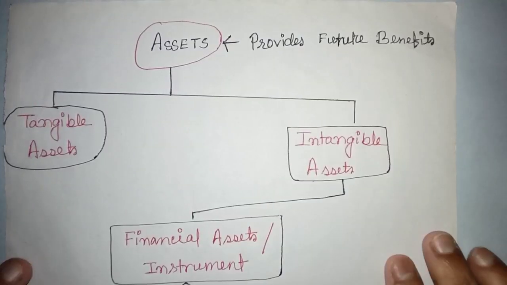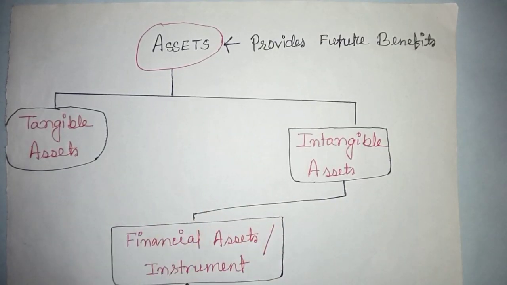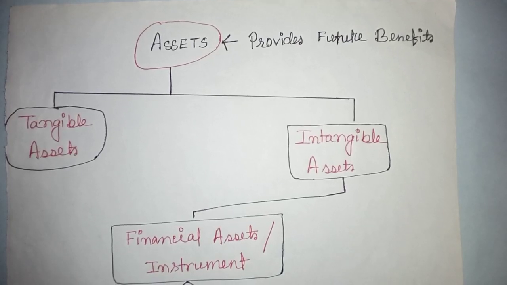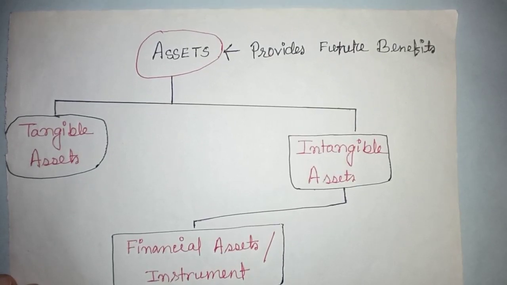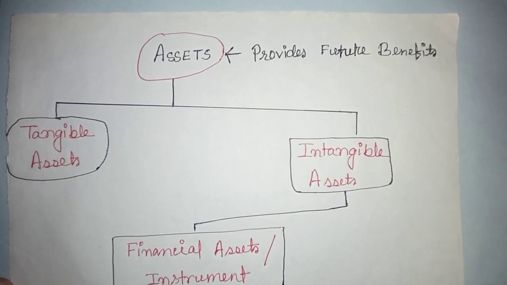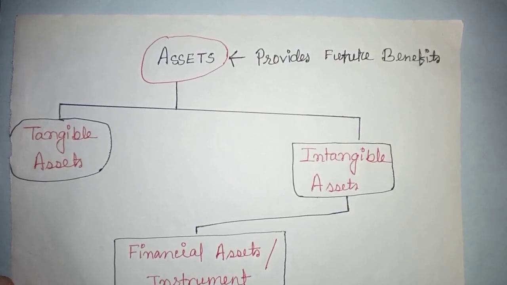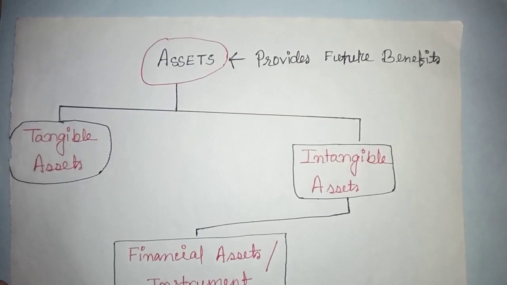But before directly learning about debt and equity, let's learn about assets briefly. Here I have given the assets and their types. I have divided them into tangible and intangible assets. Assets basically mean a thing or anything that provides future benefit. Anything can be an asset if it provides future benefits. Future benefits means profit, revenue. This can be future benefits for a corporation.